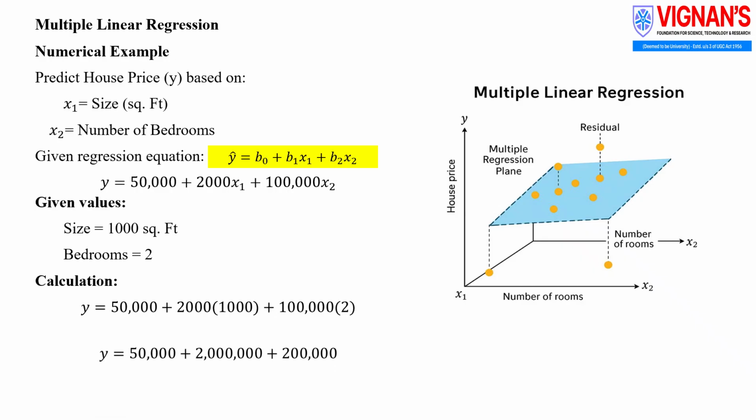The regression model combines these two effects using weighted coefficients. This allows the model to estimate a realistic house price instead of a rough guess. Finally, the predicted price, reflecting the combined contribution of house size and number of bedrooms, is 22,50,000 rupees. This example shows how multiple features together influence the final prediction.